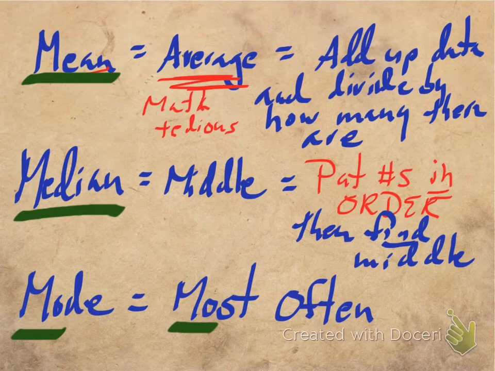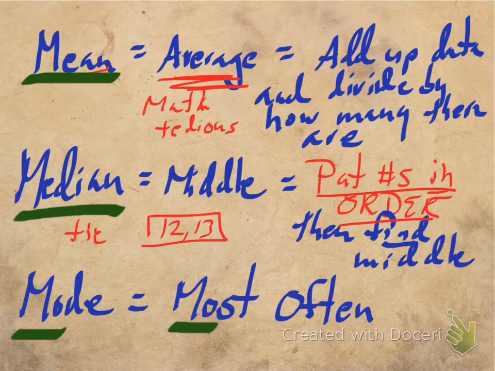We already said for the median, you really have to remember to put the numbers in order. Also, sometimes you get a tie. If you have an even number of points, there'll be two things in the middle. So let's say we put all of our numbers in order, and there's a 12 and a 13, and they're right smack dab in the middle. So I cross out all the other numbers on the front and the back, and these are the two middle numbers. And if you count all my little tick marks, there would have been 10 numbers here,